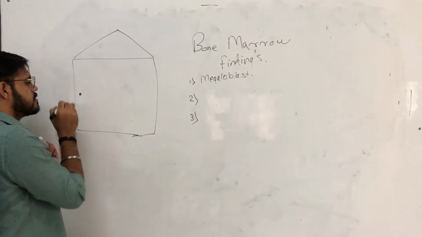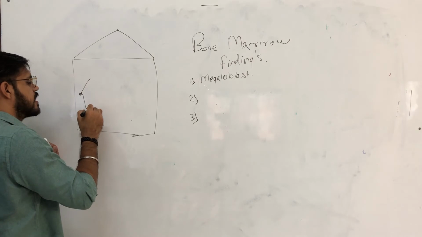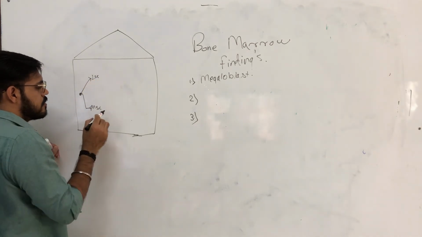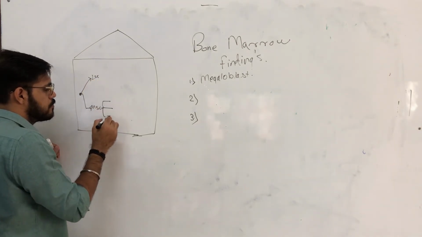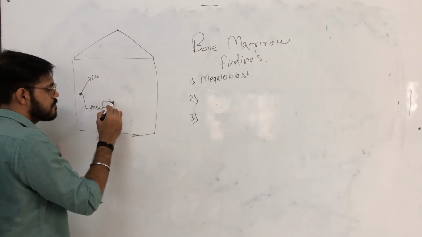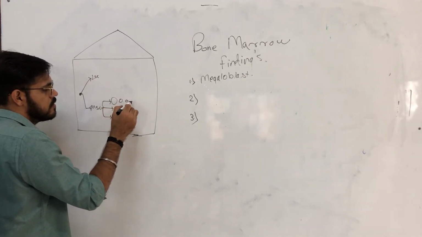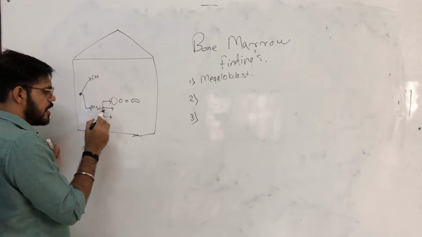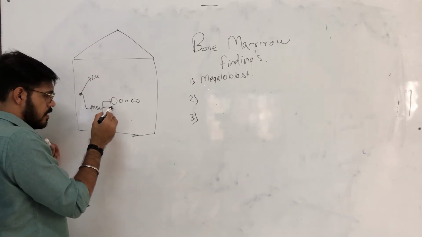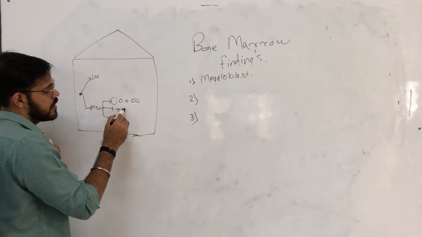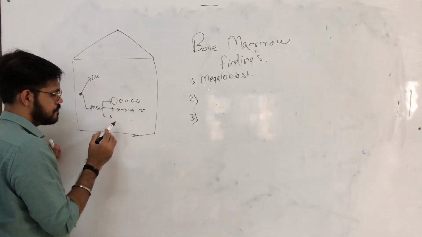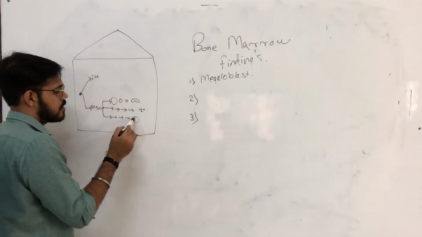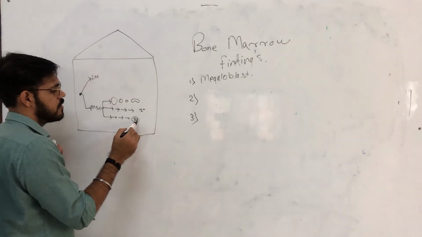Here were the pluripotent stem cells. These pluripotent stem cells divided into two groups of cells. One was the myeloid stem cell, another was the lymphoid stem cell. These myeloid stem cells further divided into three groups. First was the erythropoietic pathway, which gave erythrocytes and was converted into mature RBC. Here was the megakaryoid pathway, which was converted into platelets. And third, there was the granulopoietic pathway, which gave granulocytes: eosinophils, basophils and neutrophils.